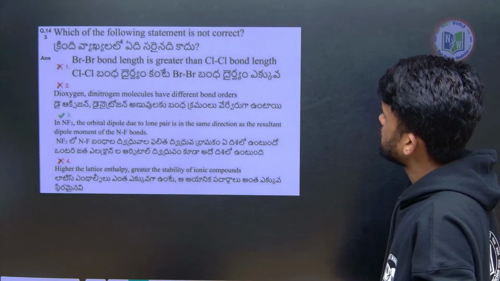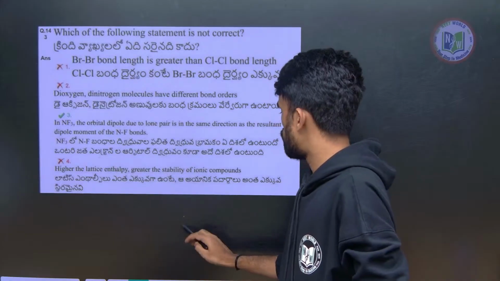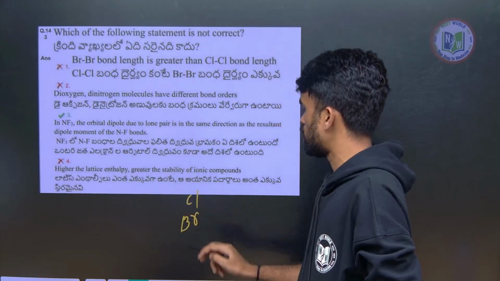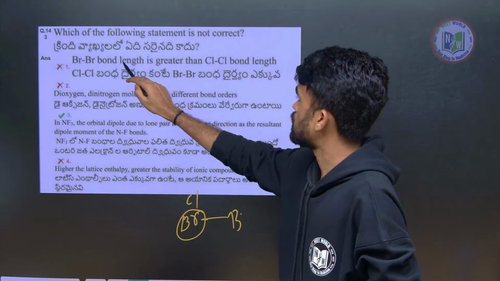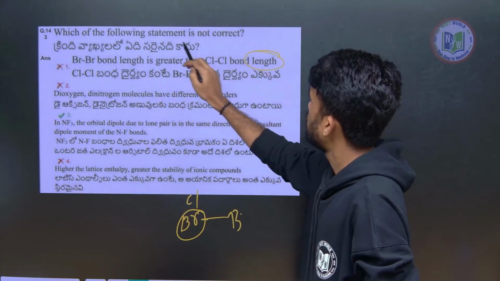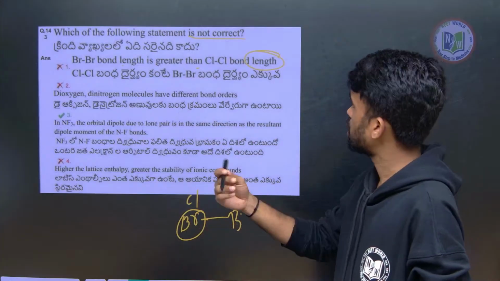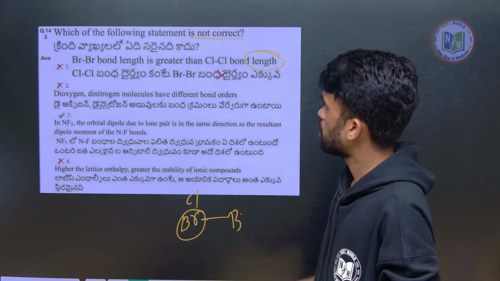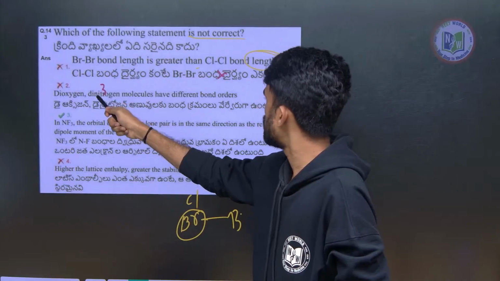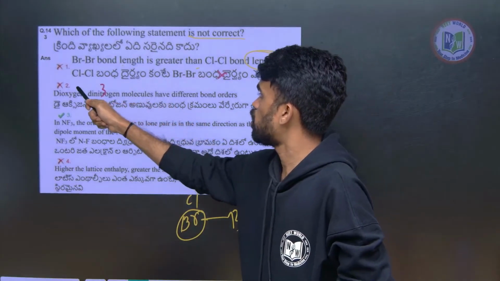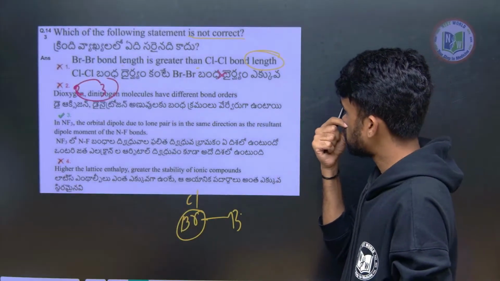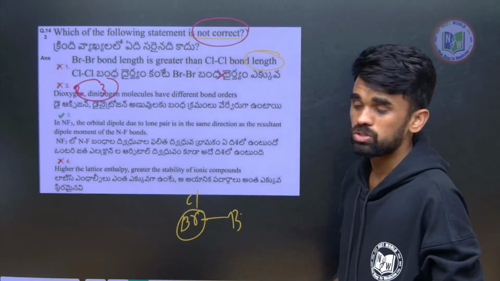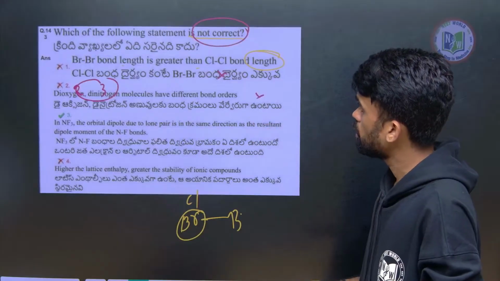Not correct. See, B-Br length. We know bromine size is larger than chlorine. Therefore, B-Br length is larger than this. This statement is correct, but they are saying not correct. Not correct means this is correct, so don't choose this. Remove that. Dinitrogen is having bond order 3. Oxygen is having bond order 2. So these bond orders are different. Yes, that is different only. But they are saying not correct, so we should not choose this.